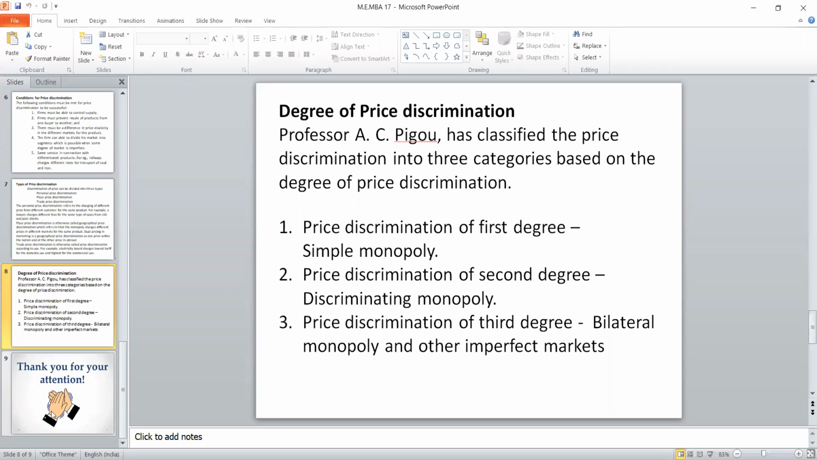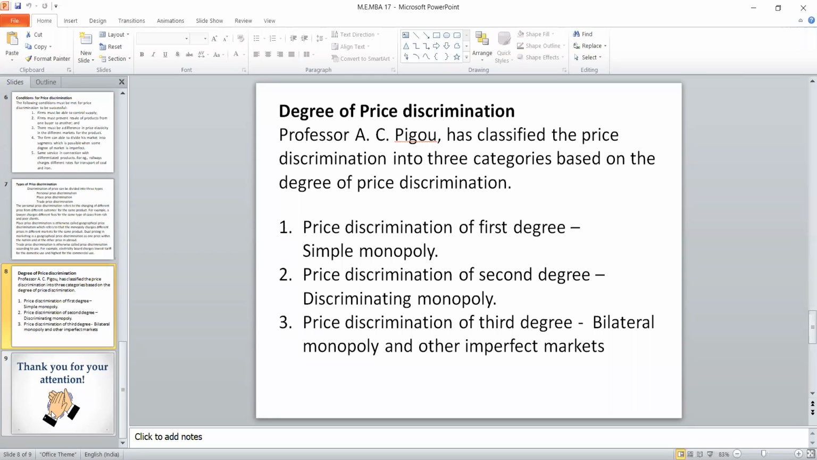And there is one more, called third degree. It is a high level of monopoly power. We used to call it bilateral monopoly or other imperfect markets. That means there will be one monopolist, but he will act as a different firm in two different places, and he will engage in all sorts of unfair trade practices. That is called third degree.